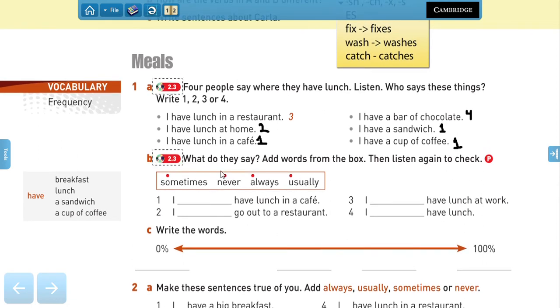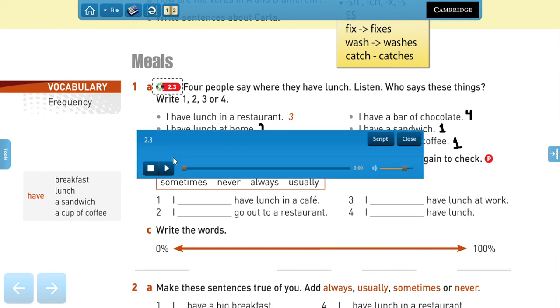Now, we're going to listen again, and now you're going to identify with the words from the box, right? And put them in the spaces here. So complete this with these words. These words are adverbs of frequency. They say how often you do certain things. Yes? These are adverbs of frequency. That's the name, frequency. Now let's listen. Track 3.